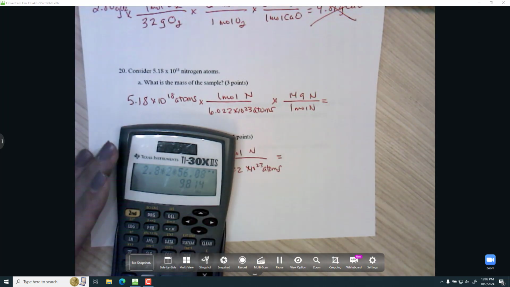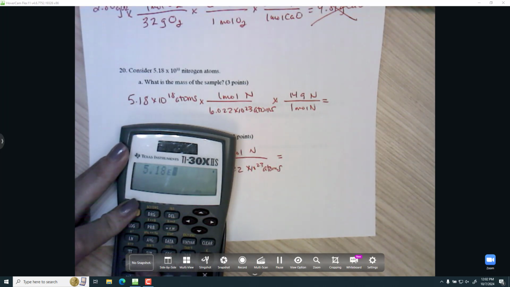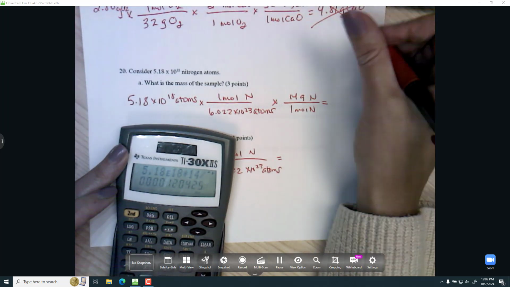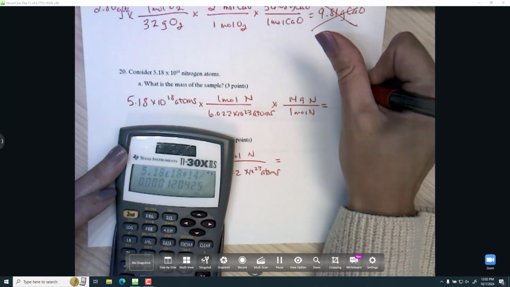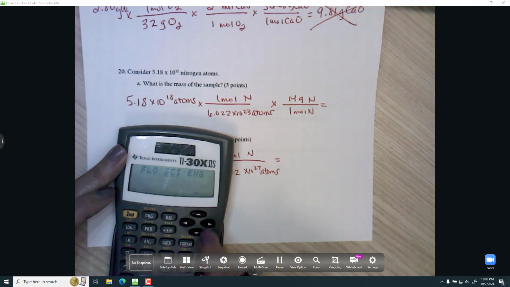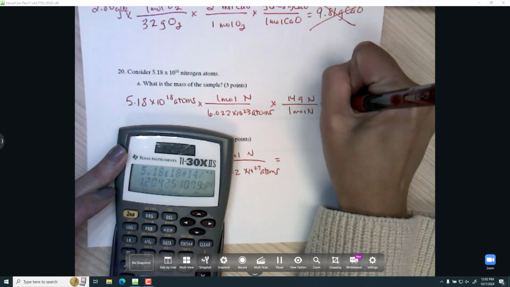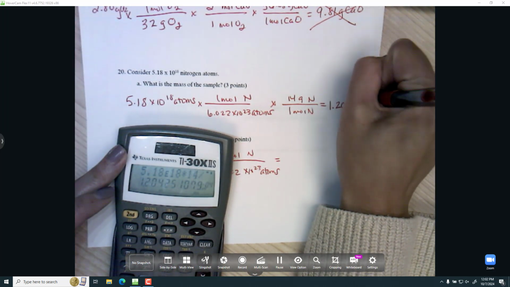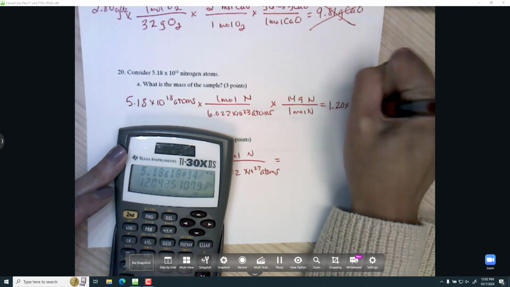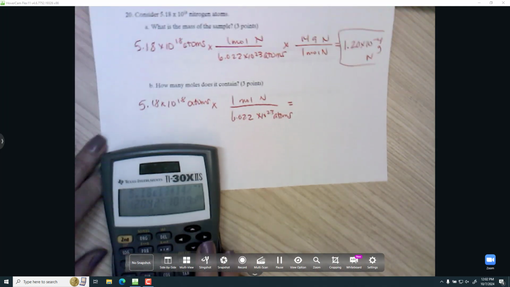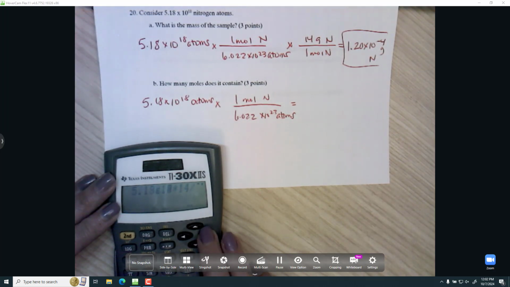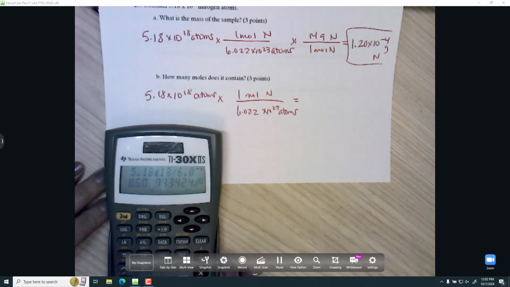All right, let's put it in my calculator. For the first one, all right, it's pretty small, so I'm going to convert it. You could leave it longhand, but I'm going to convert it to scientific notation. I want 3 sig figs because my starting data had 3 sig figs, so 1.20 times 10 to the minus 4th. And then I'm just doing the same thing, but I'm just going to delete that times 14. And I get 8.60 times 10 to the minus 6th.